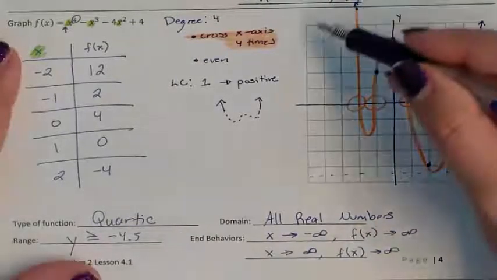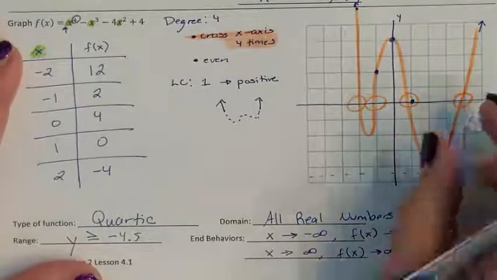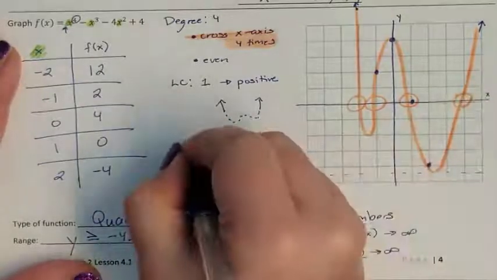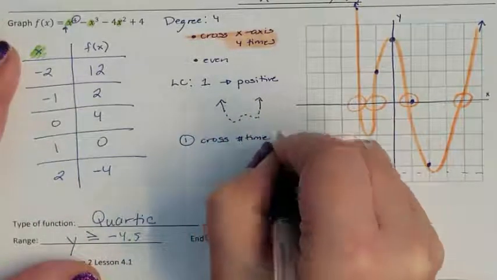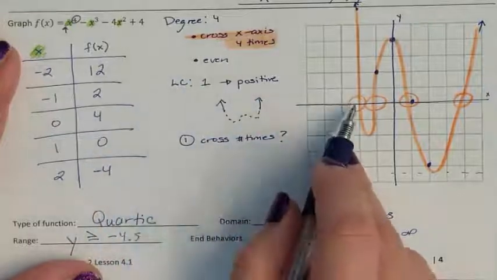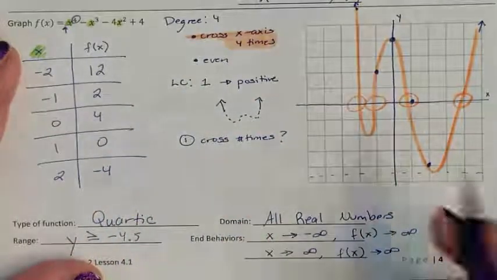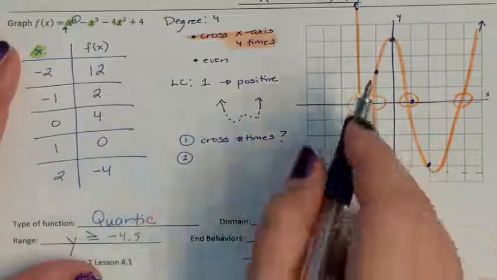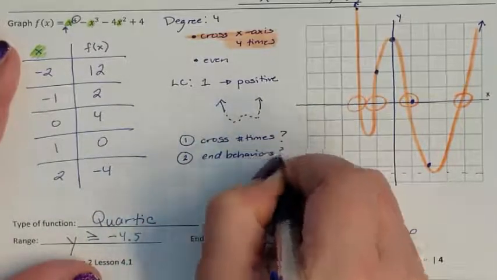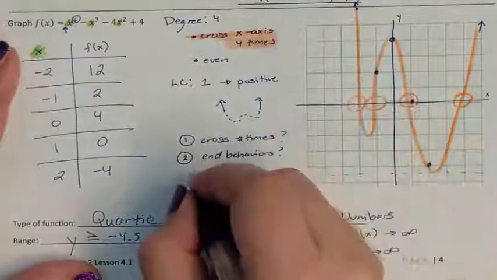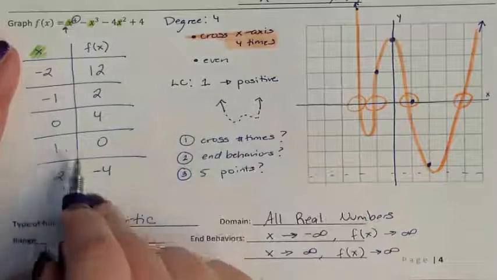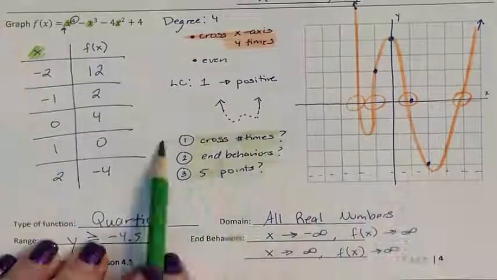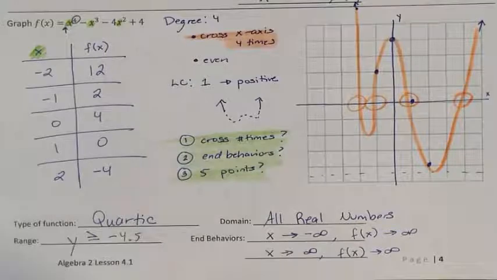So real fast, double checking, what do I look for when I'm grading the sketch? The first thing that I am looking for is, did you cross correctly? So did you cross the number of times you were supposed to? I see 4 crosses. You're good. What else am I checking? I'm checking your end behaviors. Both up, both up. Good. The last thing that I'm checking is, did you use your 5 points? I plotted my 5 points. These are the only things that I'm looking at right now for a general sketch to see if you're sketching it accurately.